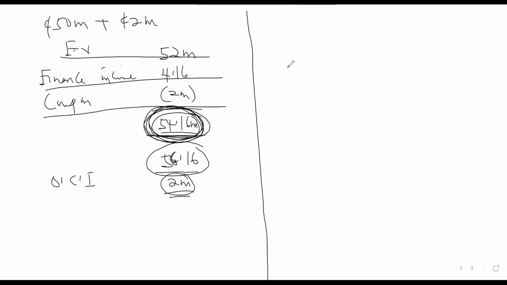In the following year, you will start with your value of 54.16, although the fair value is now 56, but the 2 million will not attract any interest. You are just creating a reserve for the fluctuation in the fair value of the instrument. So you charge your interest on the 54.16, you have your finance income of 8% on that, then you have your coupon of 2 million.